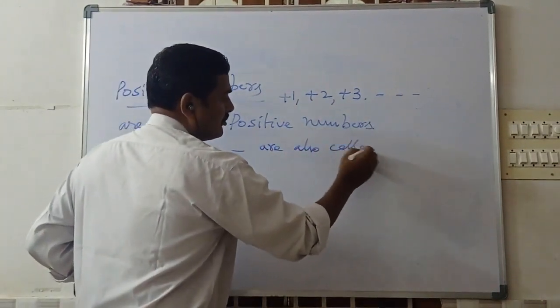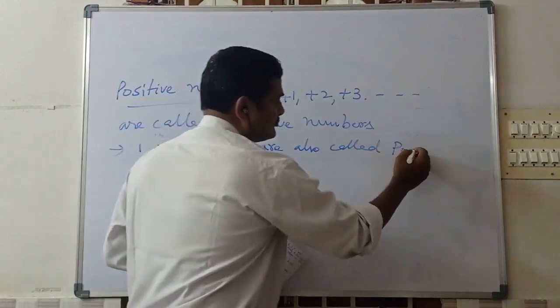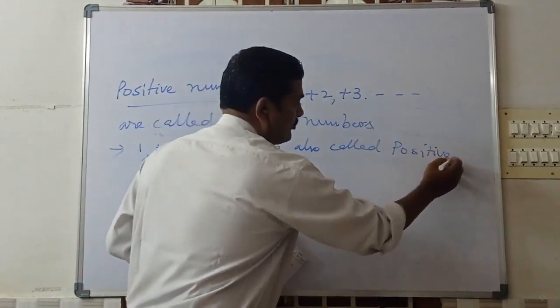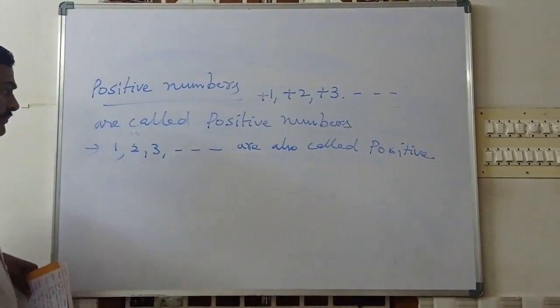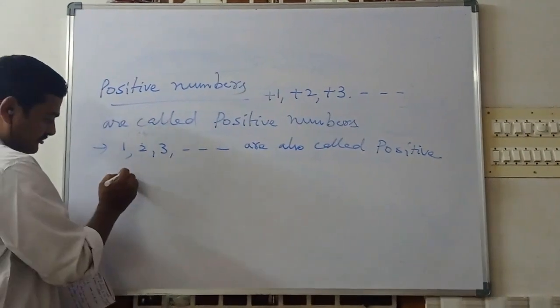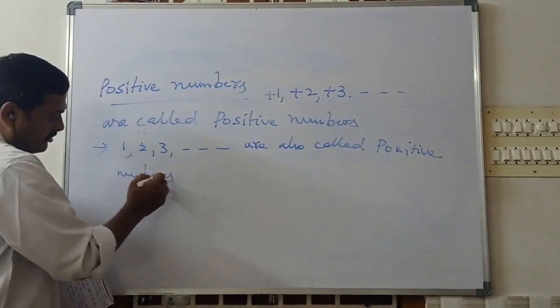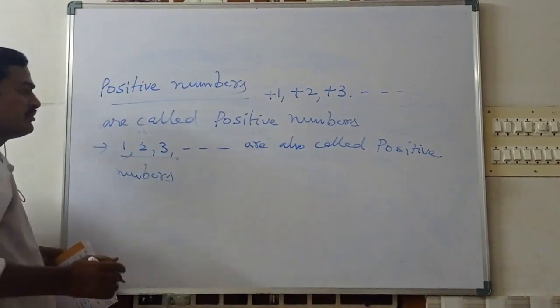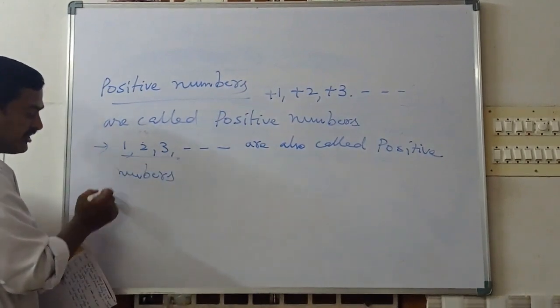are also called positive numbers. Now 1, 2, 3, what numbers are these? The counting numbers.